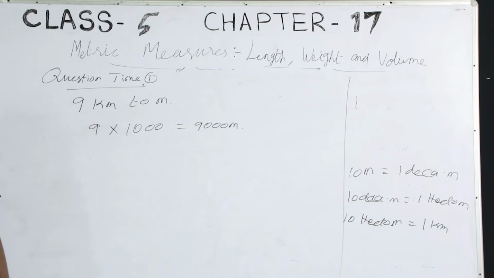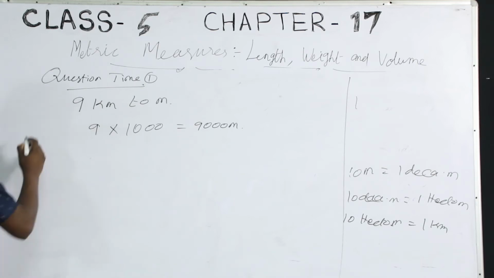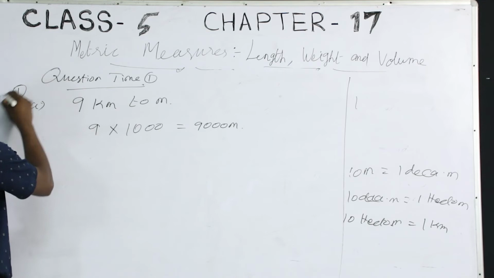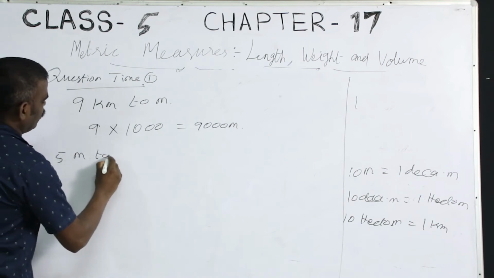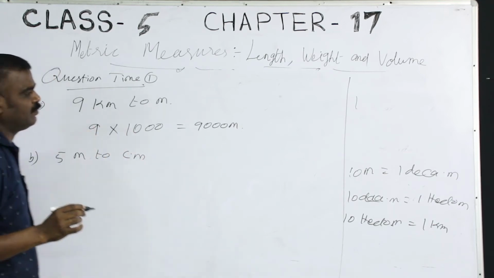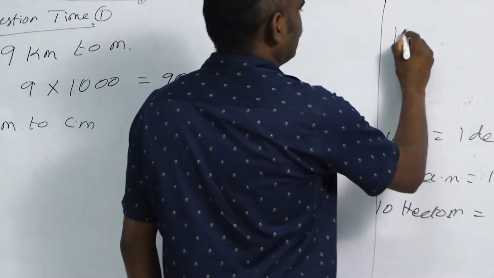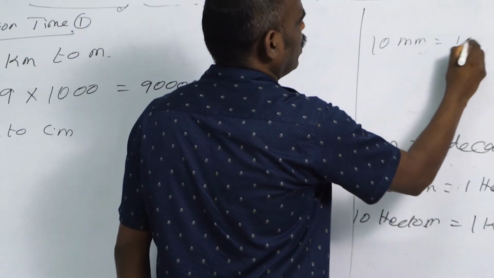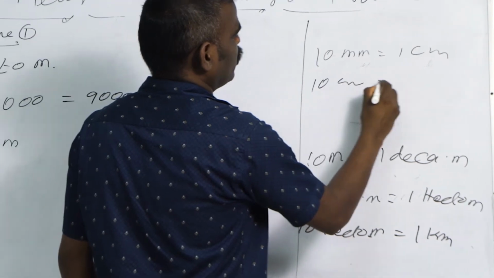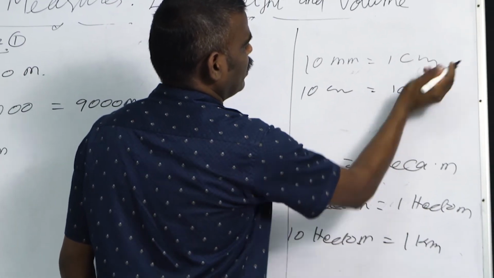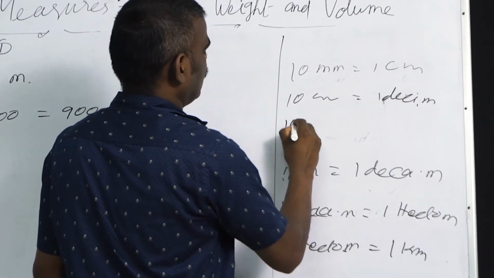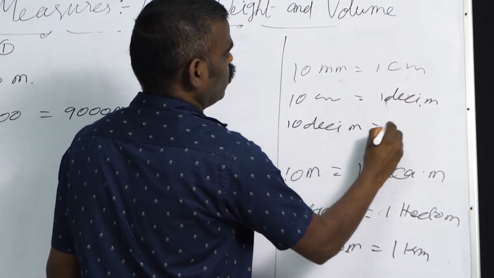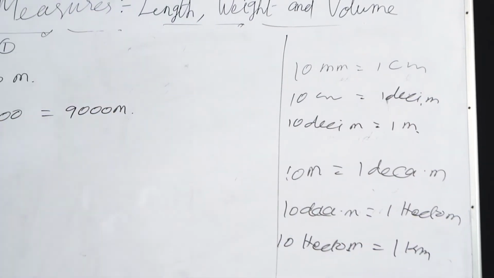Now second question. Go to question number B. That is 1A, that is 1B. What does 1B tell? 5 meter to centimeter. Yes, 10 millimeters equal to 1 centimeter, 10 centimeters equal to 1 decimeter, 10 decimeters equal to 1 meter. Okay.